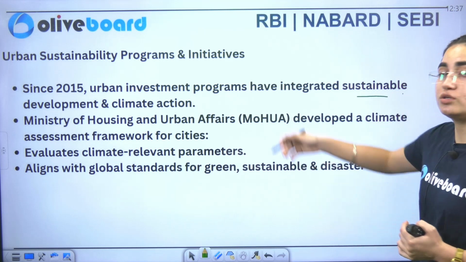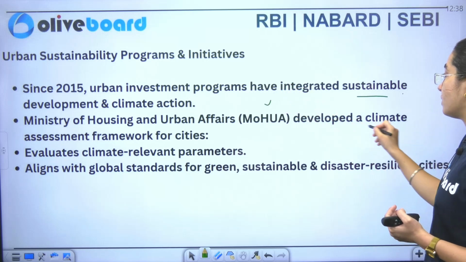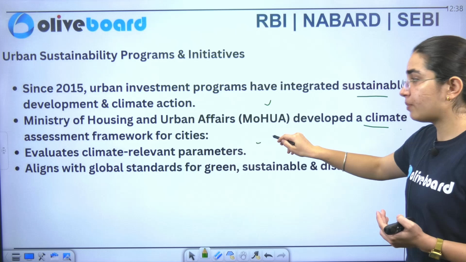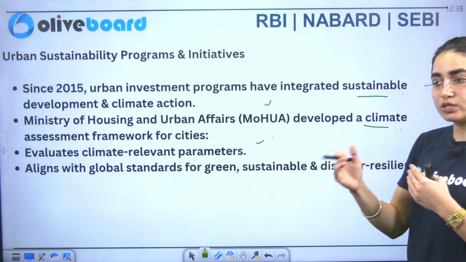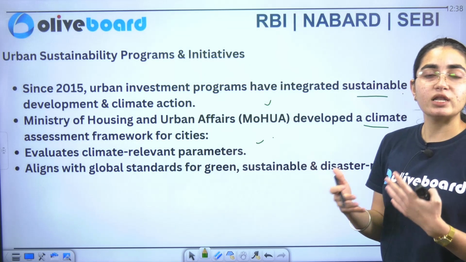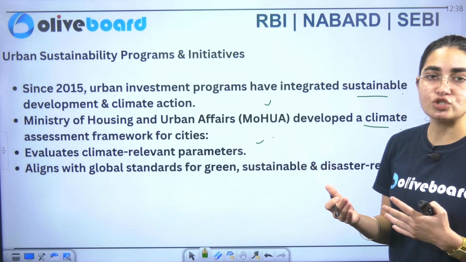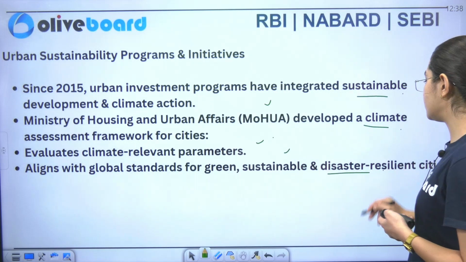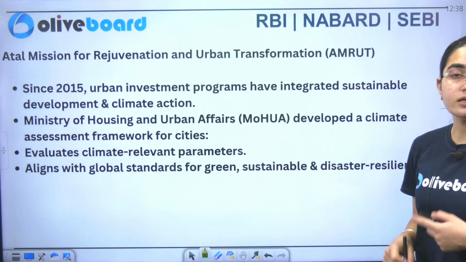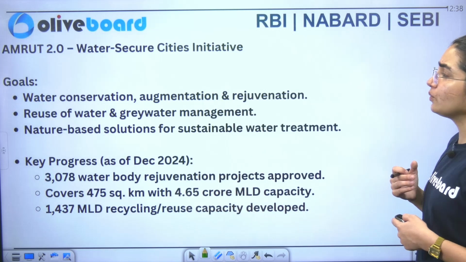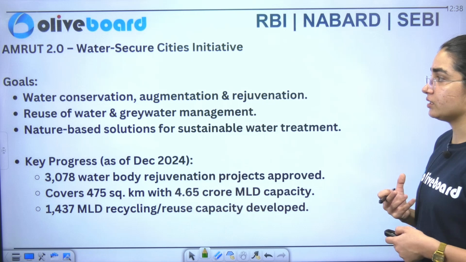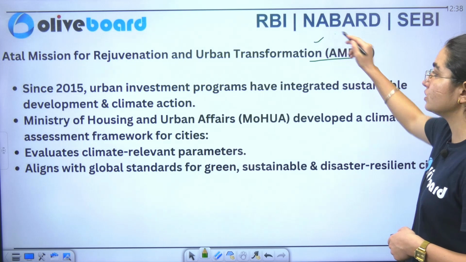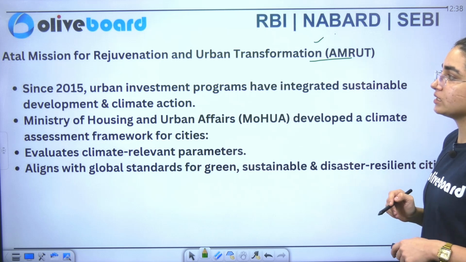Now it includes your Ministry of Housing and Urban Affairs, which developed a climate assessment framework for cities, in which parameters have been set and the climate relevance is checked. Similarly, it aligns with the global standards for green, sustainable as well as disaster resilient cities also. Now we'll see Amrut mission. Amrut mission, which includes your Atal Mission for Rejuvenation as well as Urban Transformation. This is what has been discussed here.